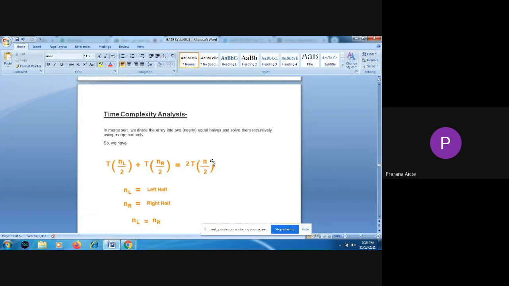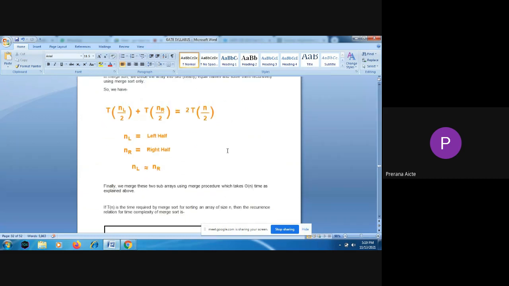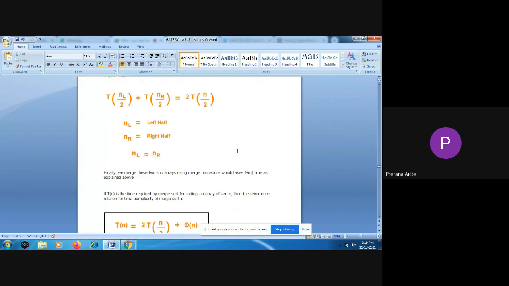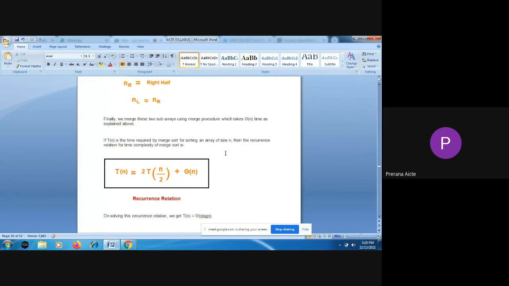Why is it order of n log n? We are going to have sublists, so T(n) equals 2 into T(n/2). And then, once two sublists come, again we have to place all of them in the sorting order. So we need to merge those two subarrays by using the merging procedure.